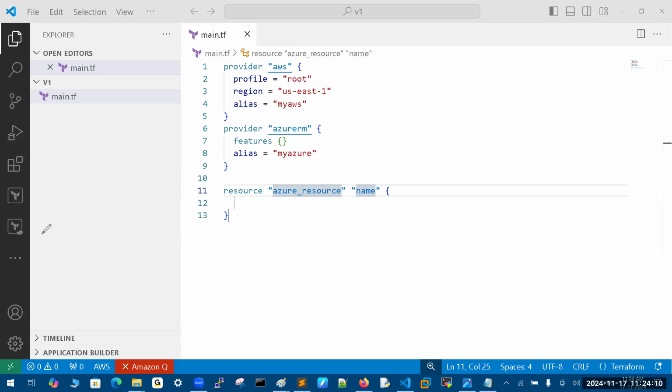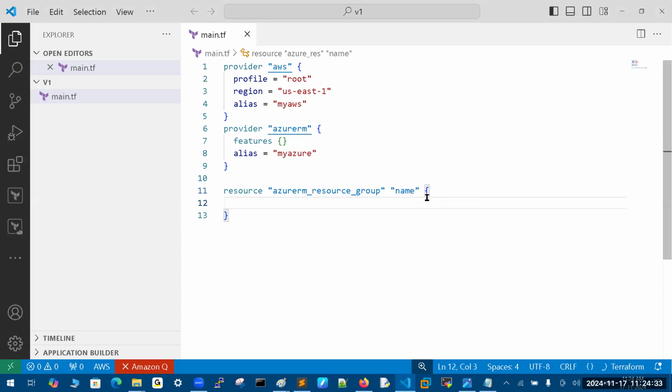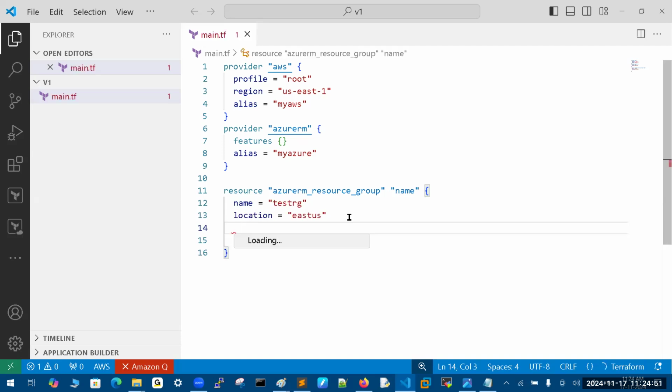Almost 5 hours of content will be required. One second, I will complete this code. Resource group, Azure. Wait, it is loading. Visual Studio Code performs a lot of actions for you. Name equals test origin. Location equals East US. Why am I getting an error? Just wait, it is loading.